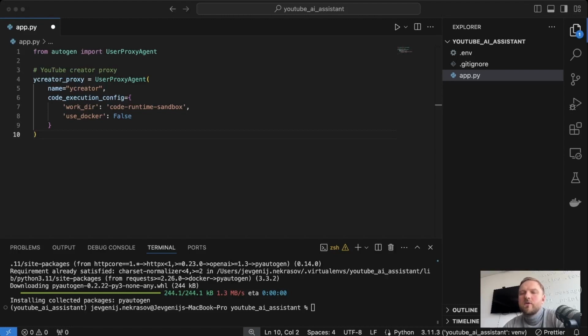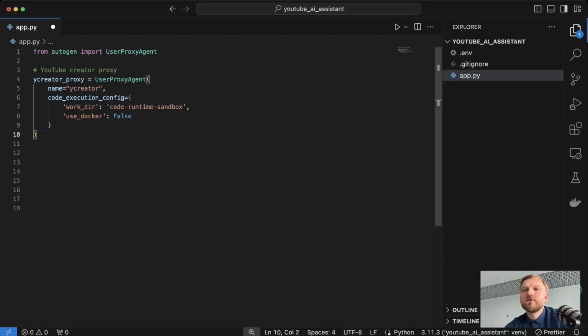After looking through Autogen examples and how they create research collaborative agents, I noted that they actually separate agents. They have one agent which represents the human and basically allows them to control or guide the research or investigation process. In our case, it can be YouTube Creator Proxy, and another agent which is purely dedicated to the Python code execution. I suggest we do the same in our code.